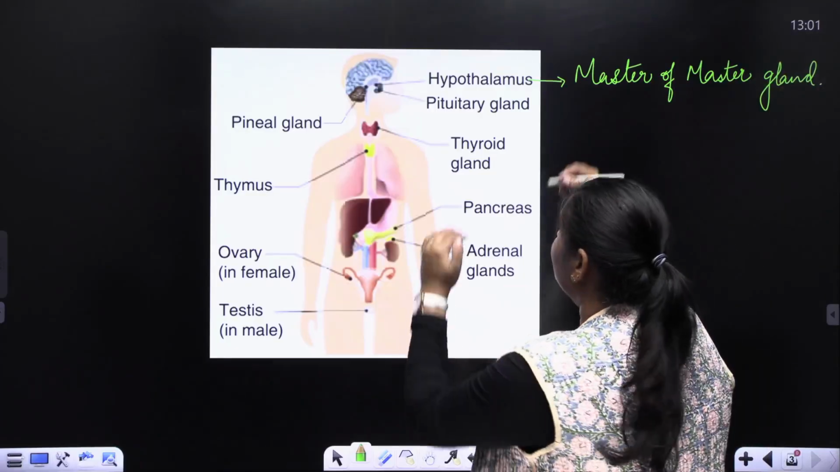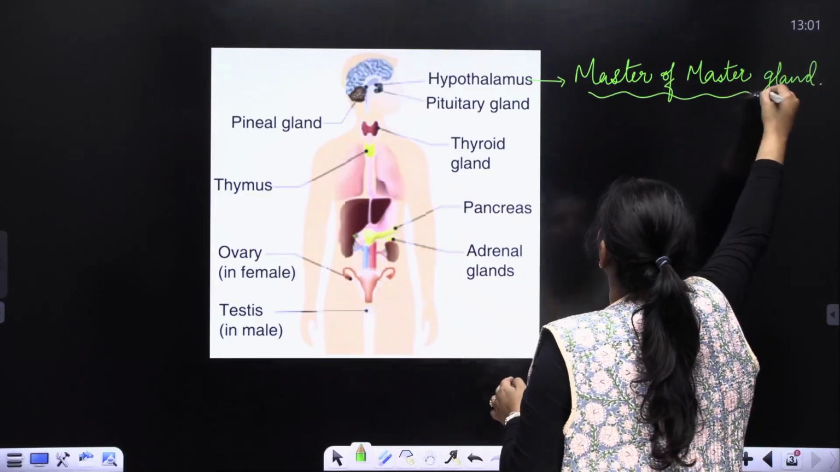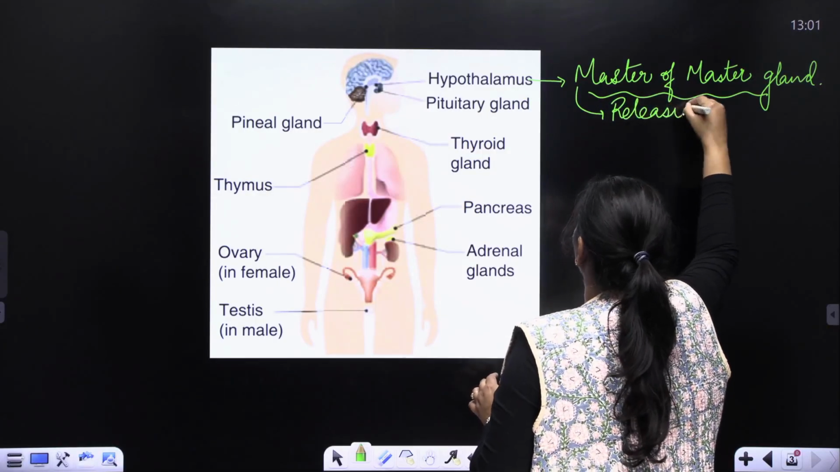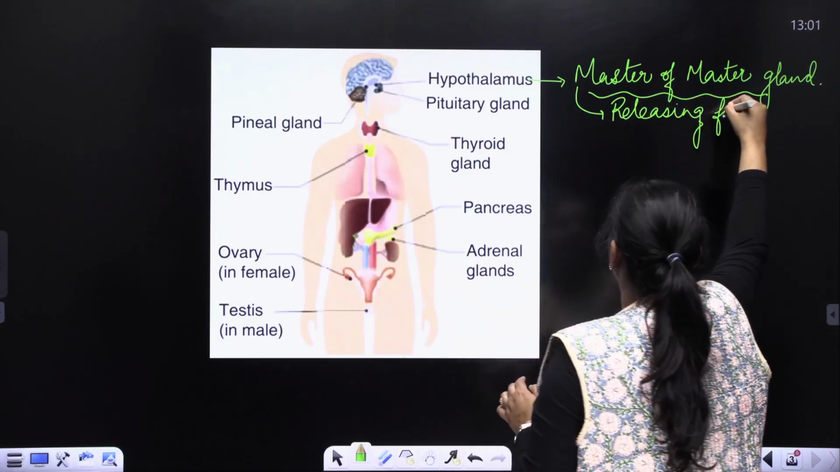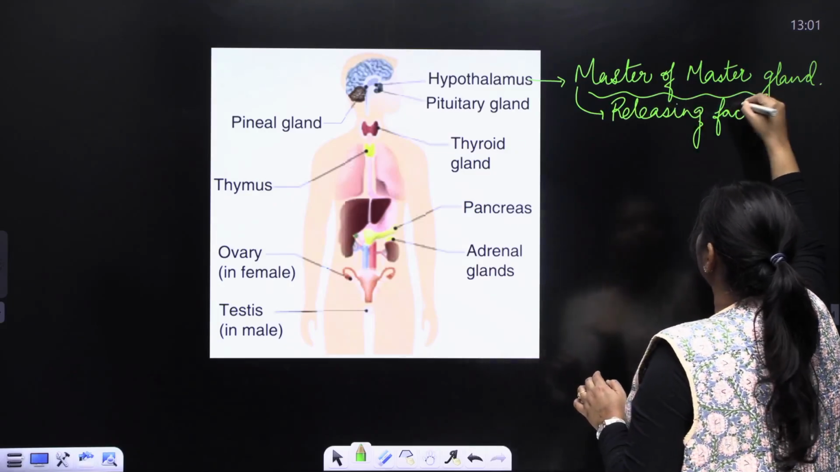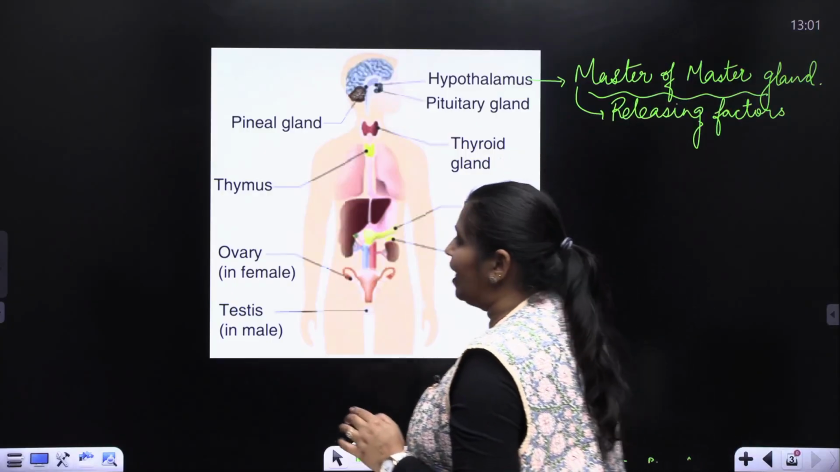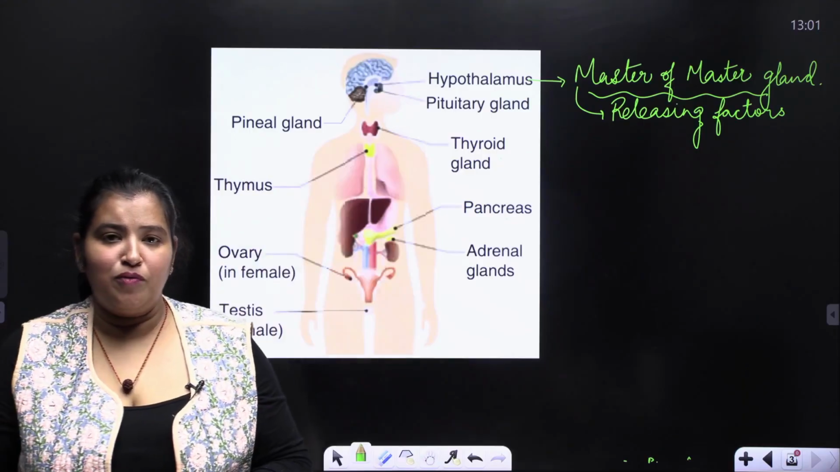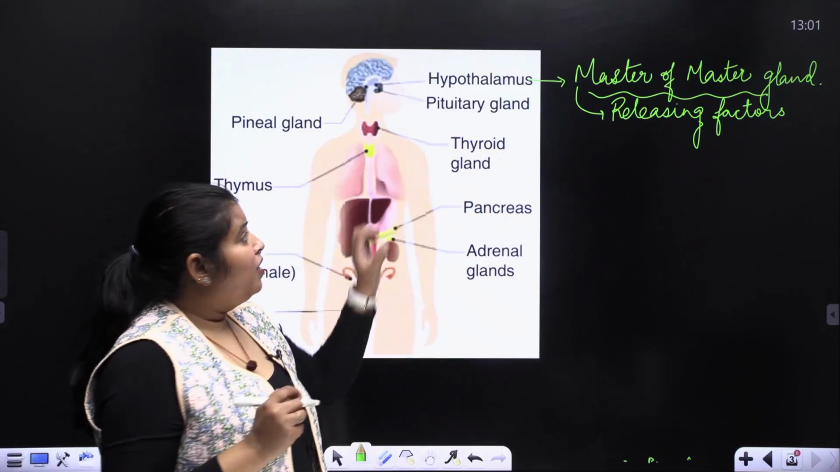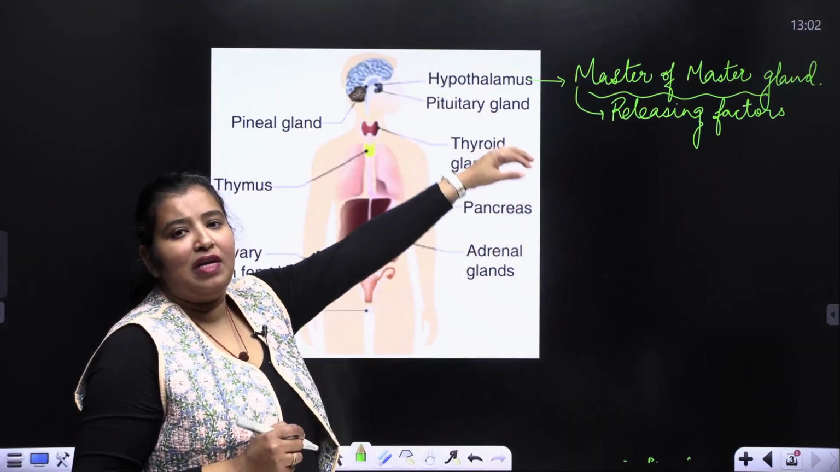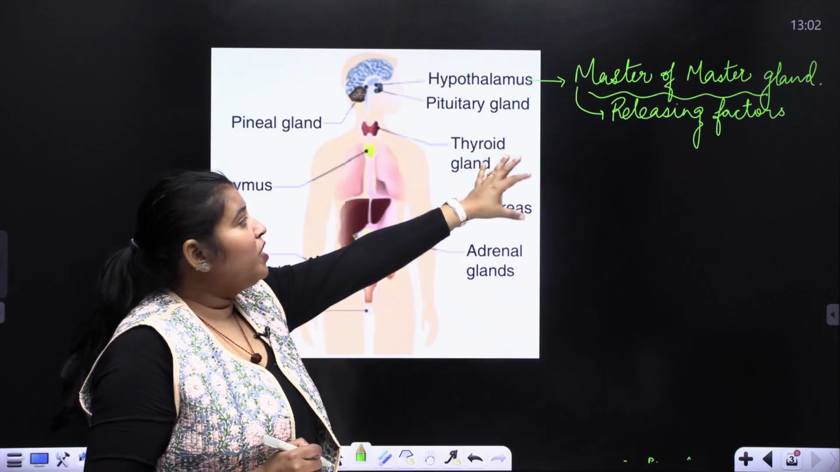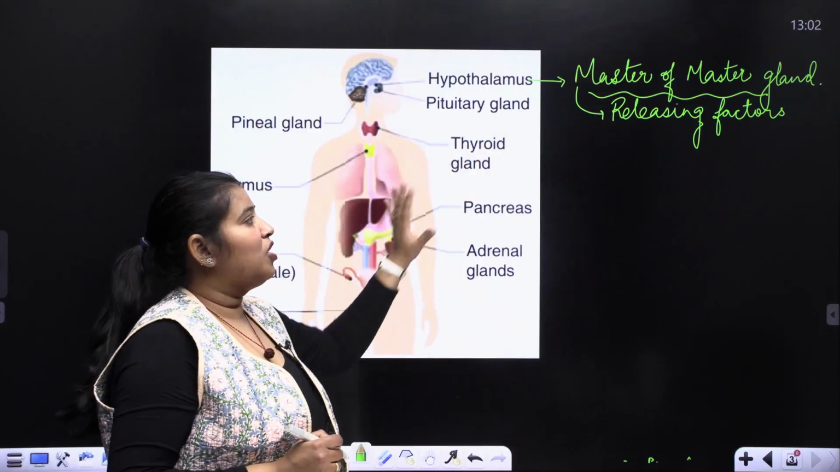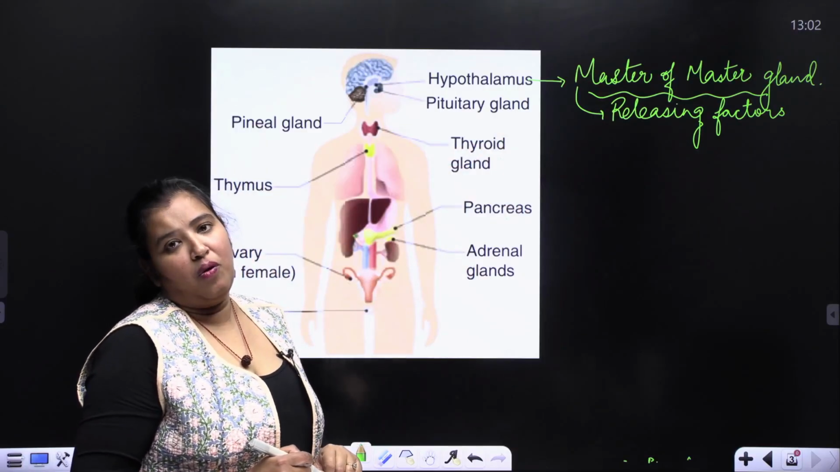Clear? Now what is this hypothalamus doing? It produces releasing factors. It is producing releasing factors for all these other glands for them to function properly. So the master of master gland releases the releasing factors which cause the activation of all the other glands which are present in our body.